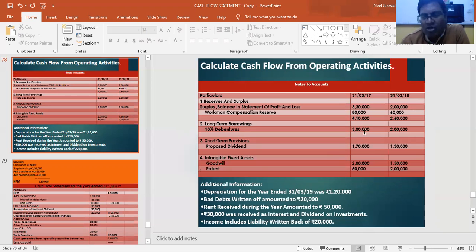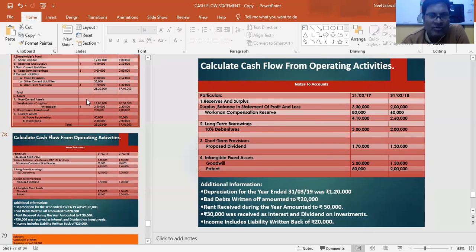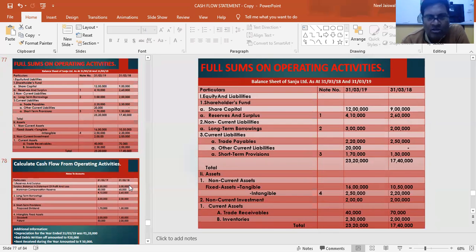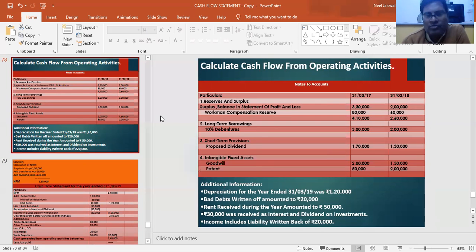That means we have assumed that new debentures were issued at the beginning of this year, on 1/4/2018, so we have given the interest for the entire year. There is no other hidden adjustment or interest on loan. So 30,000 is the interest on debenture, and that also we need to add.